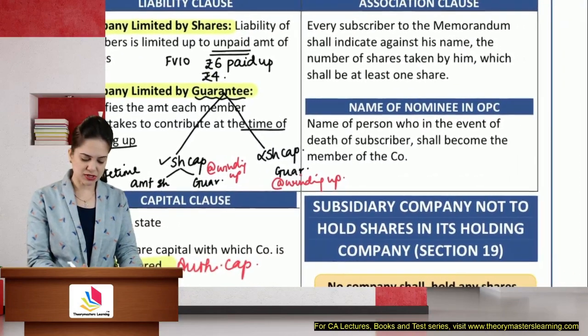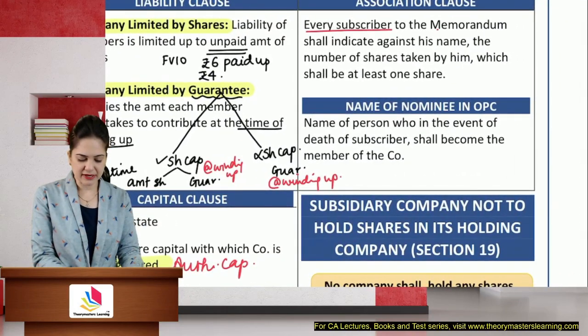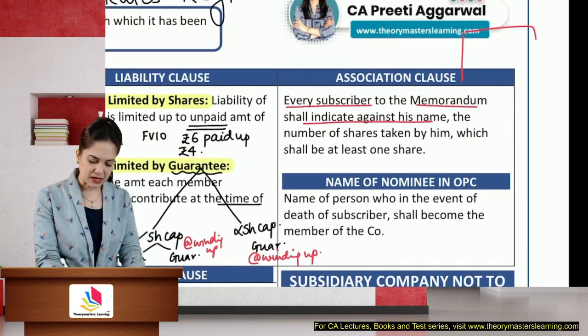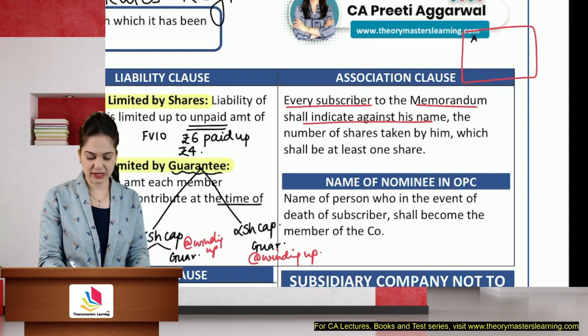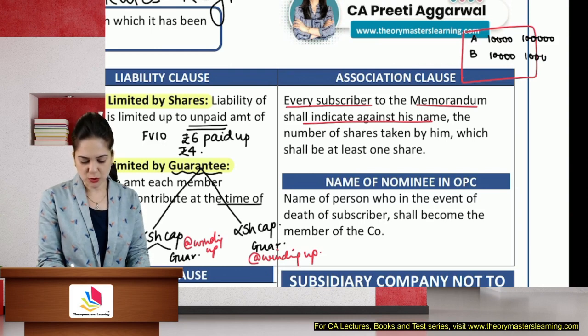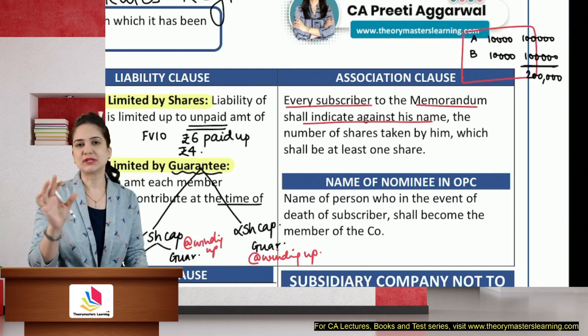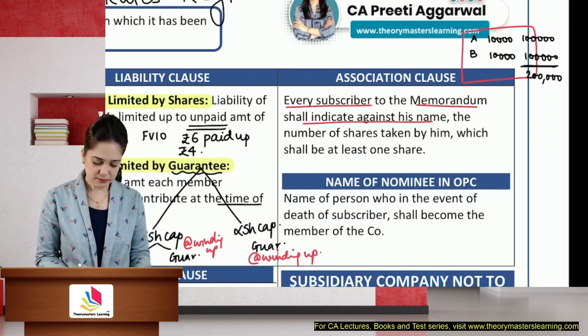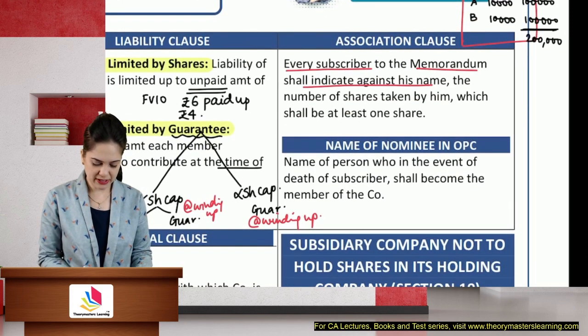Number of shares that each subscriber intends to undertake. So that is also the association clause. Every subscriber will indicate the number of shares against his name. In the memorandum, there is a small table. In that table, you will mention the name and the address and other details of the shareholder, and the number of shares that he has undertaken, and the face value as well as the amount. So there are two members, they have each decided to purchase 10,000 shares. So total we have 1 lakh. So the paid up capital is currently 2 lakh rupees. So this table will be mentioned in the memorandum. At least they should subscribe for 1 share. And it should be at least 1 share. I'll highlight that.